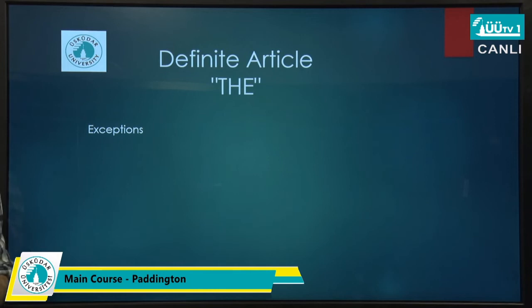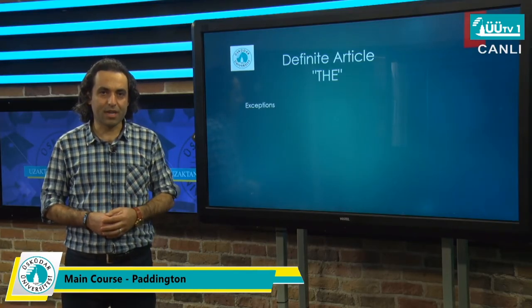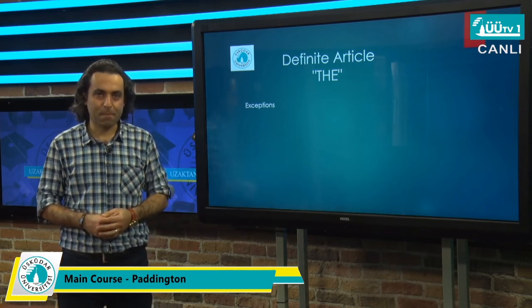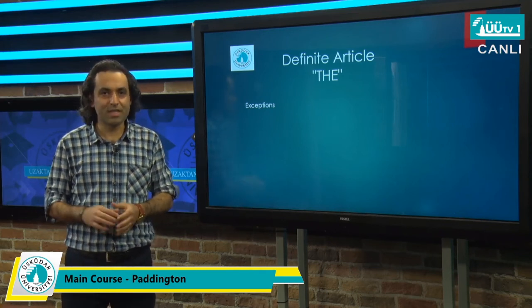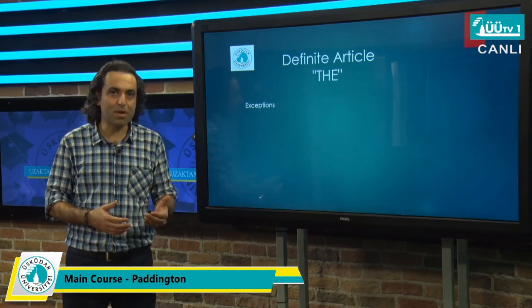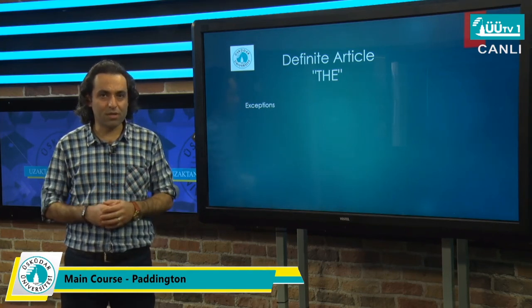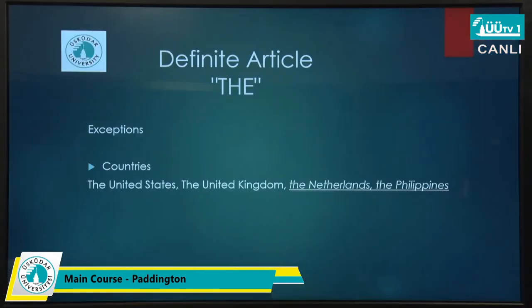But as with a lot of features in English, we have exceptions in using the article the as well. Normally, using the before countries is forbidden, except some countries that are collections of states or smaller countries, like the United States, the United Kingdom, and even some countries that have plural nouns, like the Netherlands or the Philippines.